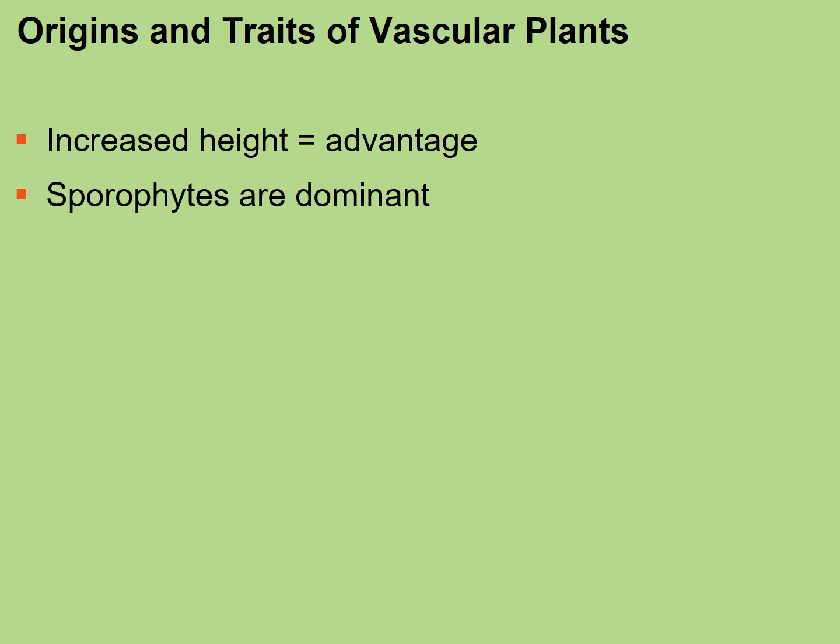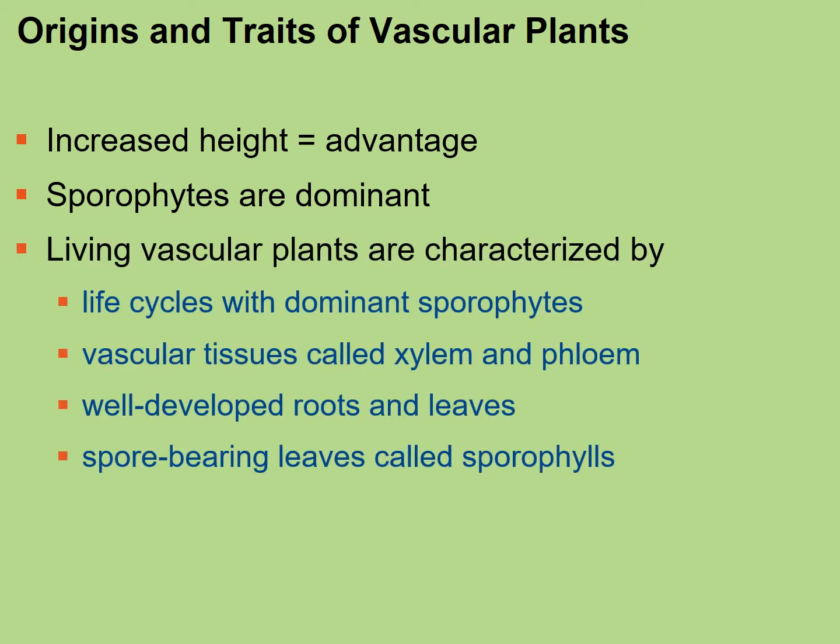So remember, in the seedless non-vascular plants, it was the gametophyte that was dominant. So now we're moving into a trend where we're going to see the sporophytes become a lot more dominant and more complex. Now, living vascular plants are characterized by the following characteristics. So these are characteristics of vascular plants. They have life cycles with dominant sporophytes, which I just talked about.